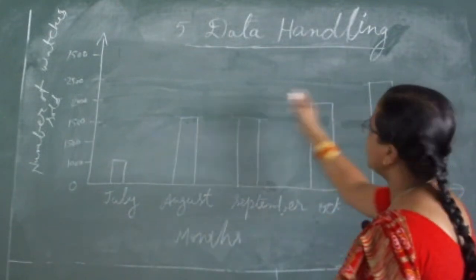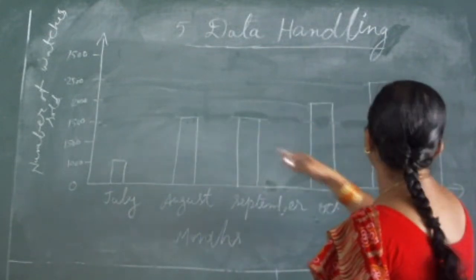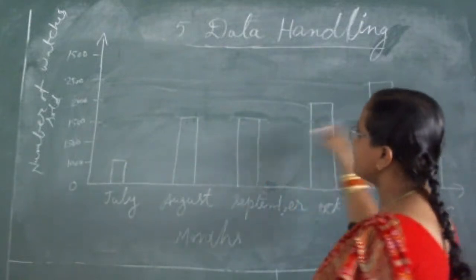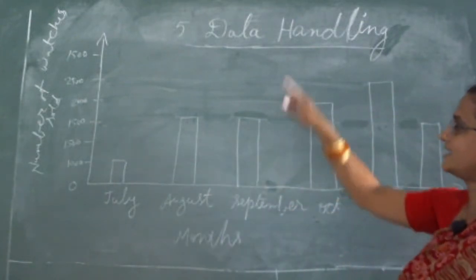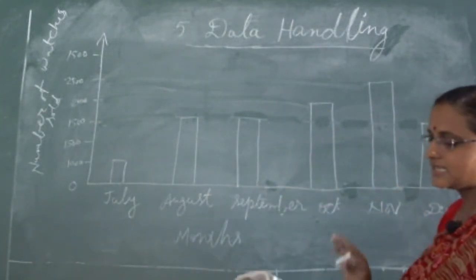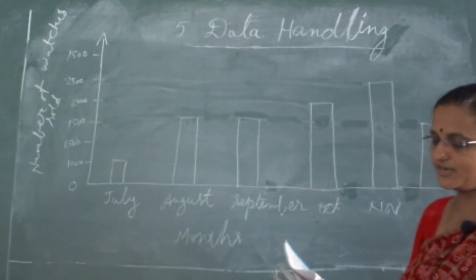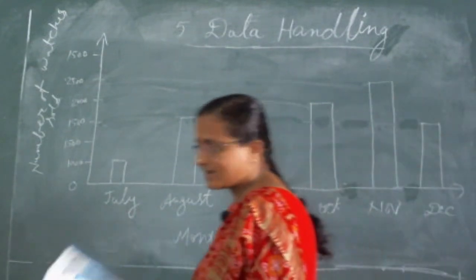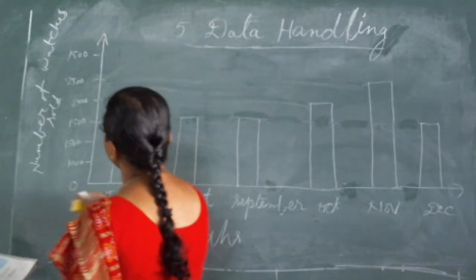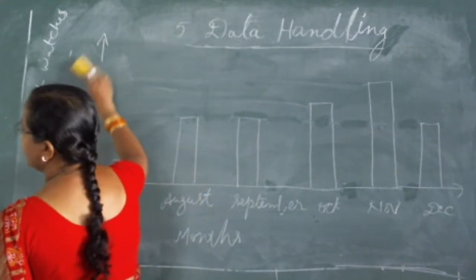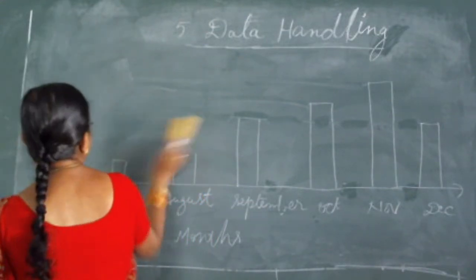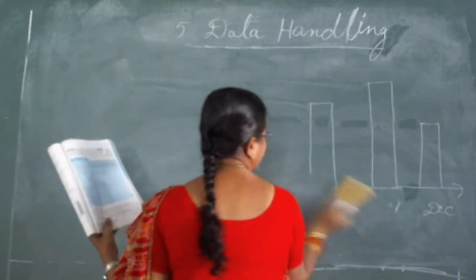In November it is showing 2500, and again in December it is showing 1500 watches sold. So we can draw the bar graph by seeing this information. And the second sum is there in your textbook, page number 71. What is that sum?